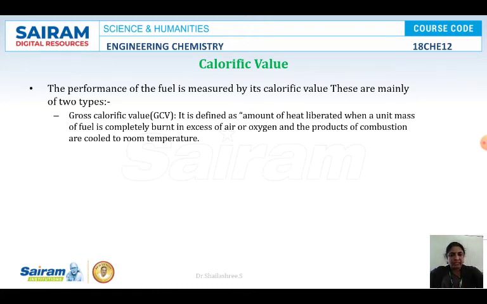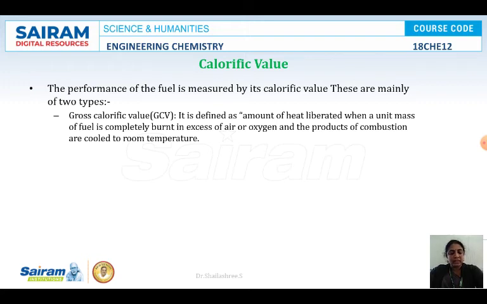What is the gross calorific value? The definition is the amount of heat liberated when a unit mass of the fuel is burned in excess of air or oxygen, and the products of combustion are cooled to room temperature. What is the meaning here? Imagine we are using a closed vessel, like a pressure cooker. After 2 or 3 whistles, we leave it to cool by itself, right? We are not opening the vessel by force. We are giving it time for cooling.